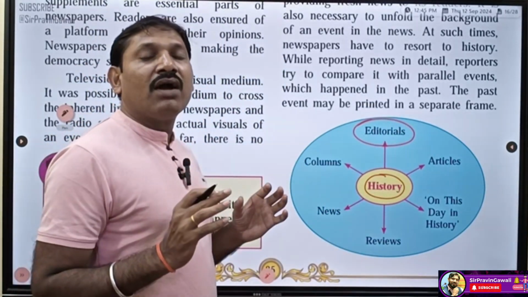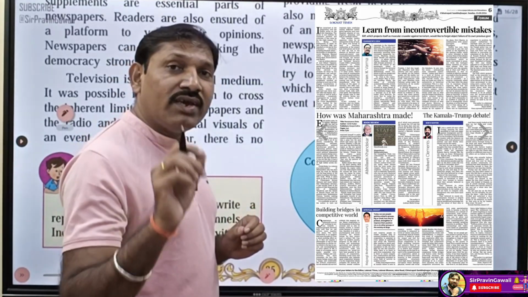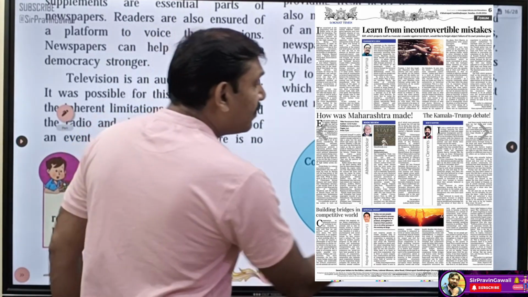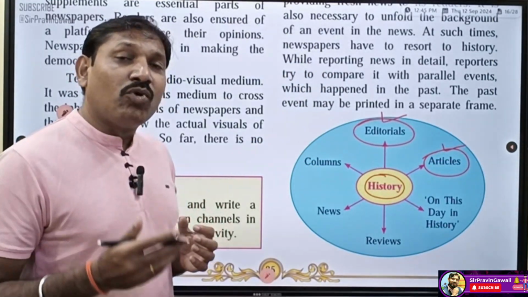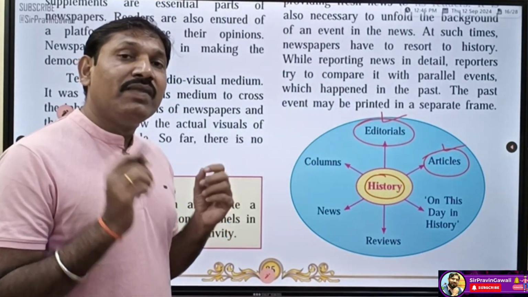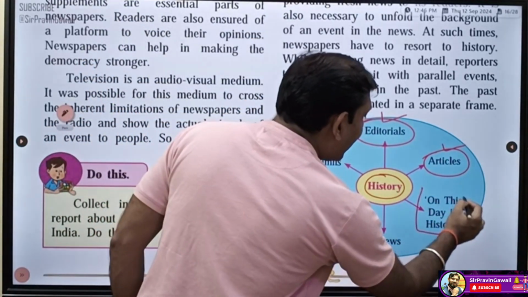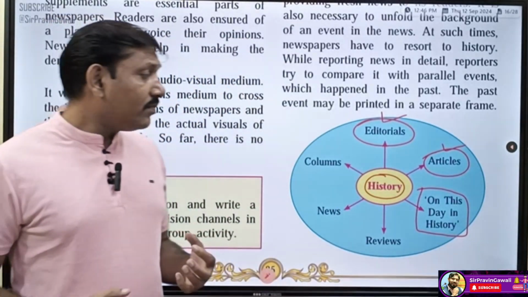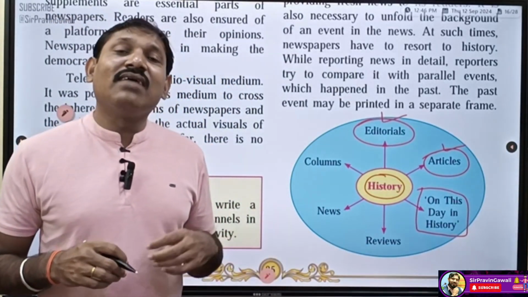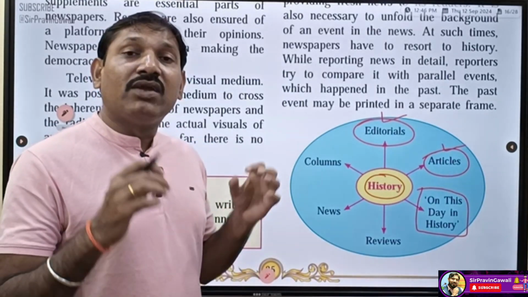Whenever they are printing any report or article, under the editorials, they need to tell us the history. Then any articles, just now I have told you about articles. So whenever the reporter writes or prints the articles, they need to tell us the history. Then on this day in history, so what happened on this day in history? For example, on a special day, most of the time we see what happened on this particular date.